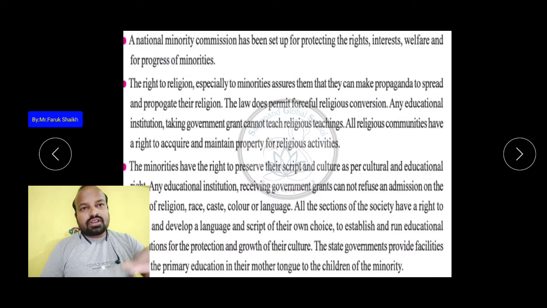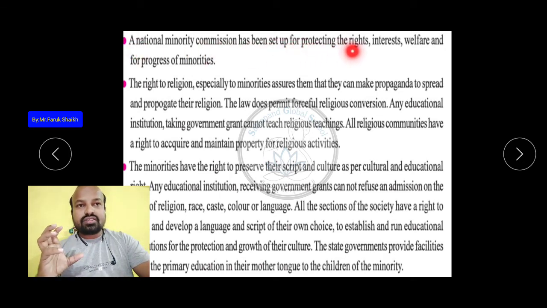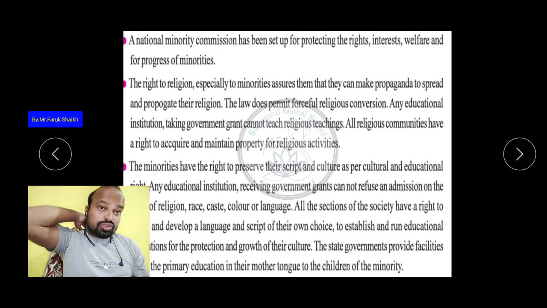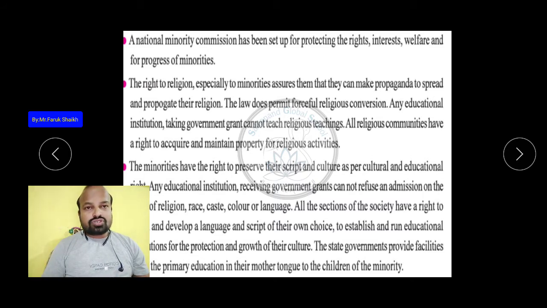Like a National Minority Commission has been set up for protecting the rights, interests, welfare, and progress of the minorities. The minorities also have the right to progress their religion, their language, their culture, their script. That is why many protecting rights have been made in our constitution.